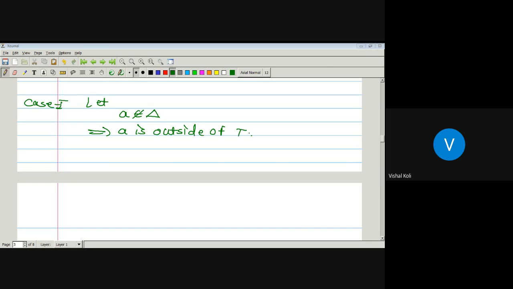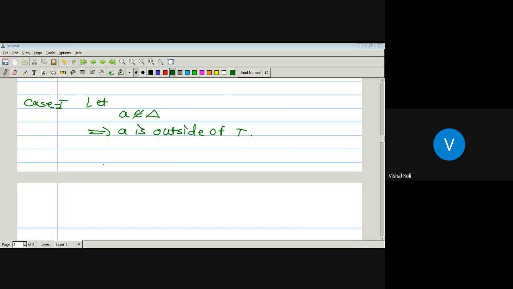And we know that by Cauchy's theorem, if f is analytic in the whole region, then the integration over that region must be equal to 0. As the given function has a singular point, but it is outside the triangle T, it means the given function is analytic in that whole region.